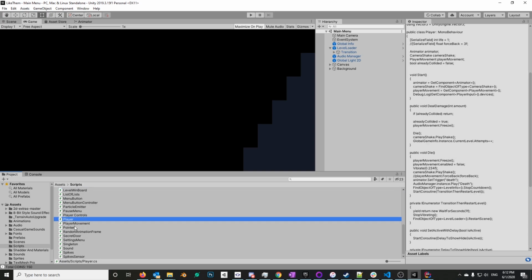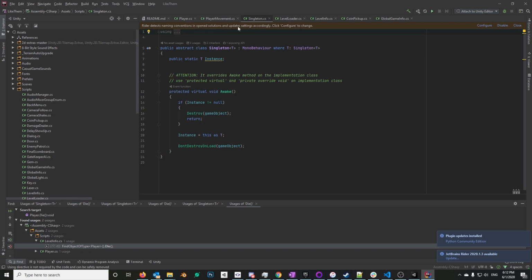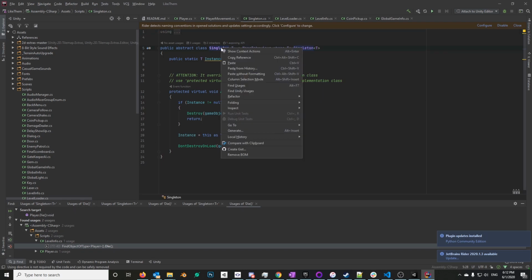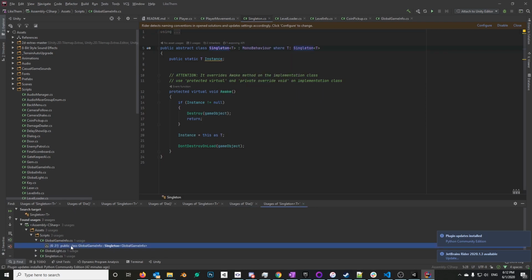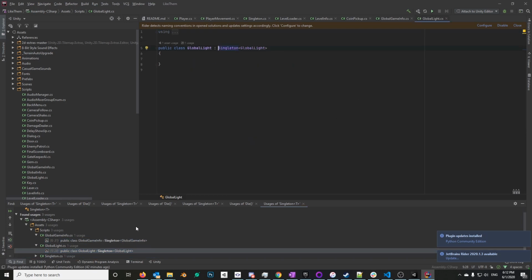I can confirm this. I go to Singleton, or I open up Singleton. I look at usages of Singleton, and it looks like there's global game info, there's a light, and otherwise there's no other usages of the Singleton abstract class. So he's not using Singleton managers as his architecture. What is his architecture then?